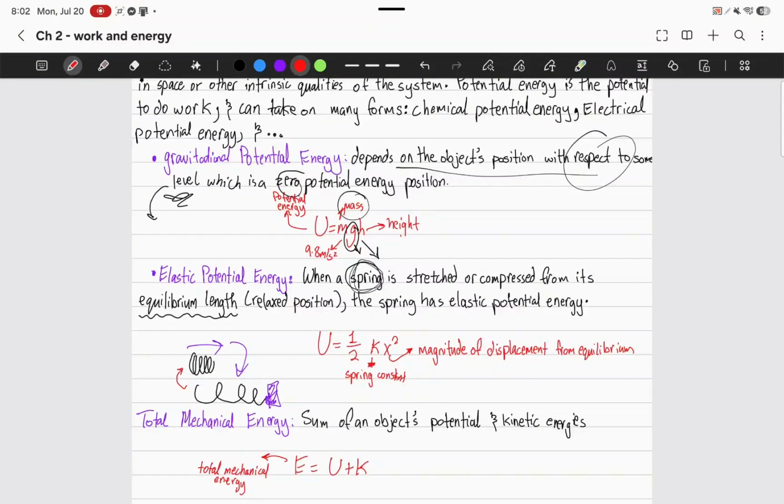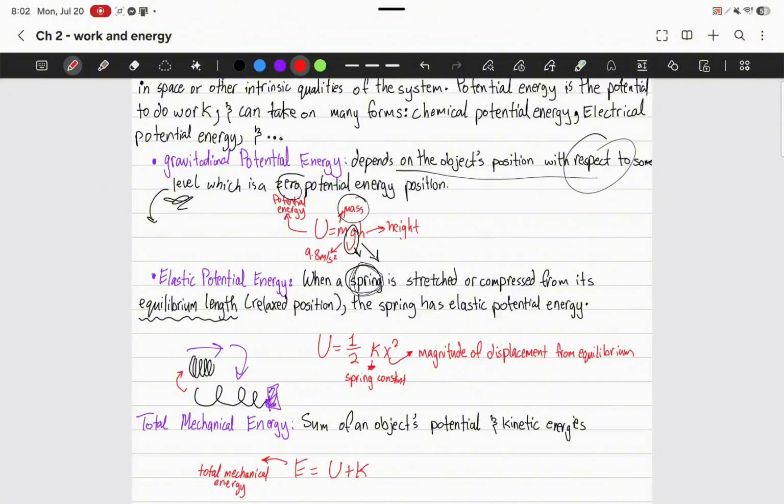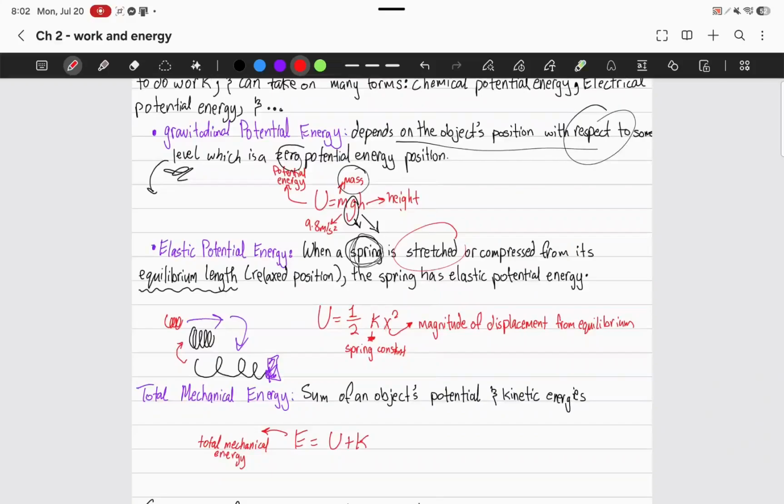And it's kind of similar to gravitational potential energy. It's trying to reach a zero potential energy position, trying to reach equilibrium. So if a spring is stretched, or if it's compressed, or if it's very, very close together, from its equilibrium length, then it has elastic potential energy and it wants to go back. And the formula for that is U equals 1 over 2 kx squared.